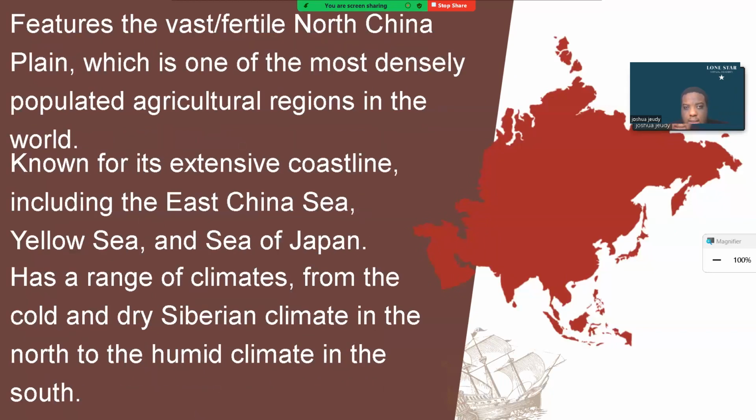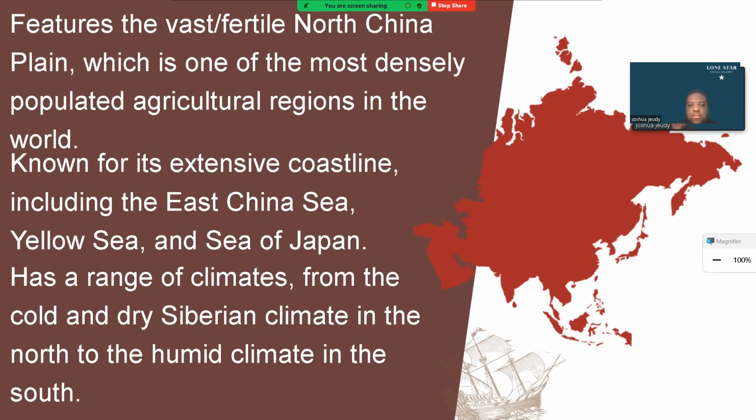Another part of East Asia is China. China, again, is one of the largest countries on the planet, next to India. Both of them have 1 billion people in their area. A large part of the geography of East Asia is the China Plains. China incorporates a large portion of land in East Asia, millions and millions of square kilometers. The China plains grow a lot of rice, grains, teas, and things like that.